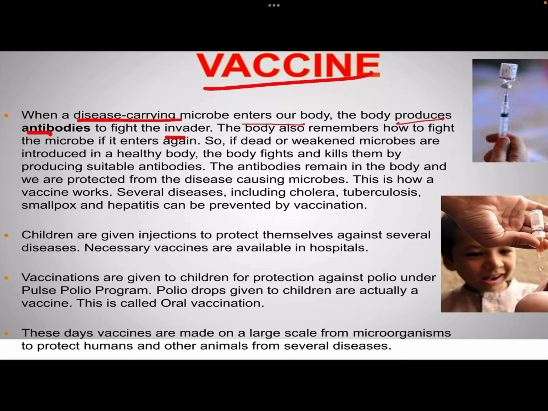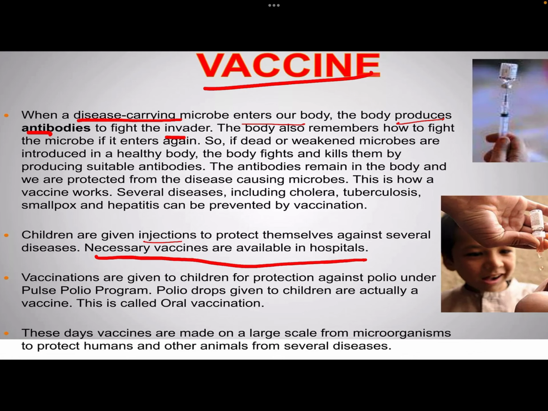Hence, if the bad or disease-carrying microbe enters our body again, the antibodies fight the bad microorganism. Children are often given injections which help them fight several diseases, and these are the necessary vaccines which are available in hospitals.